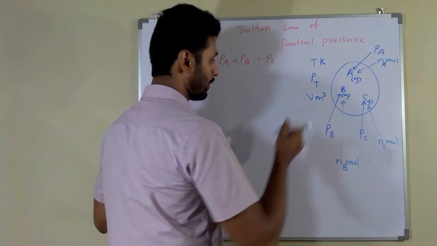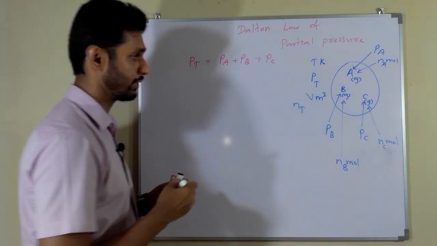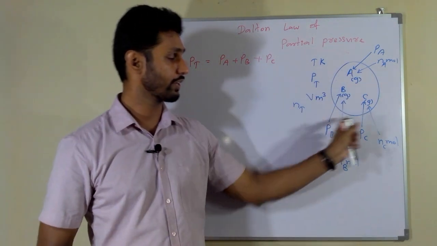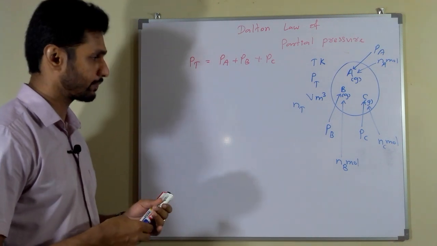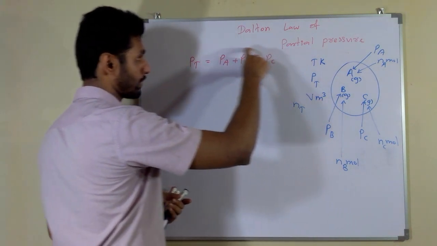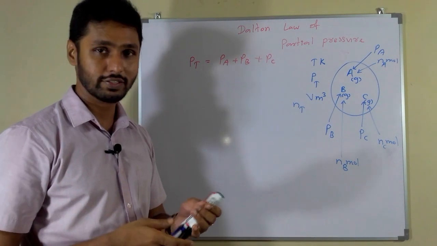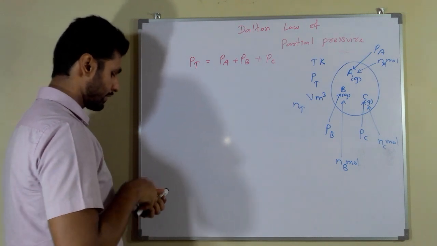Think there are n total moles altogether of each and every gas. I'm going to derive this Dalton's law of partial pressure formula by using the ideal gas equation. It's like this.